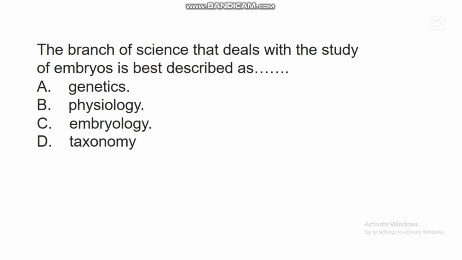In this question, the correct answer is C. Embryology. This embryology is an important area of science that deals with the study of embryos and their relevance. So, the scientists that specialize in embryology are called embryologists.